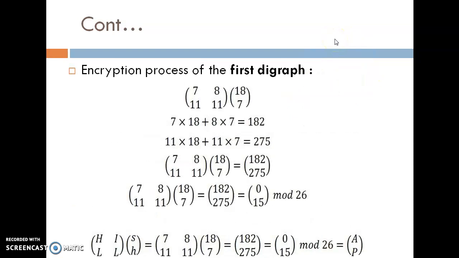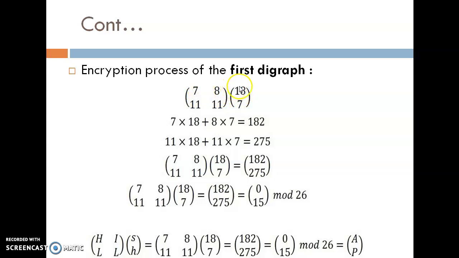For example, take the first pair, SH, which has the numbers 18 and 7. Okay, the numbers are 18 and 7. Here is the value of the key, 7, 8, 11, 11, and here are the first two characters, SH. Now do the multiplication of these two values.